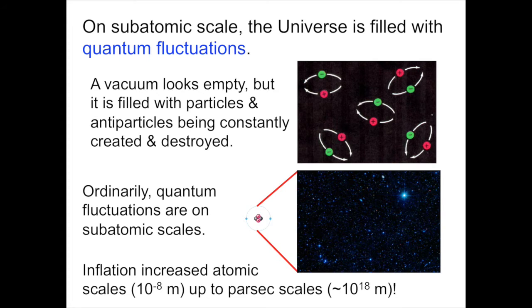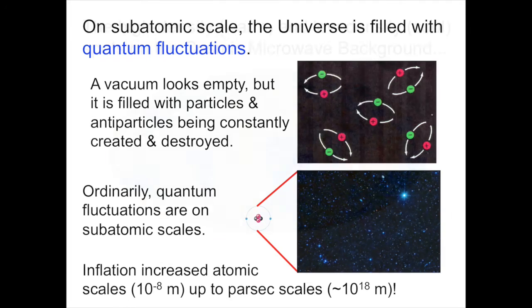Why does this matter? Because imagine you're looking at the quantum fluctuation field of the universe just before inflation. You see patterns in the vacuum coming and going, some spots denser, some spots underdense, some spots completely void, but it changes in time. What inflation does is suddenly change that scale from subatomic to parsec scales, but do so in such a way that it, in effect, freezes in the pattern of fluctuations. While on average, if it was left alone, a high spot would become a void, inflation can freeze in a high spot and freeze in voids.